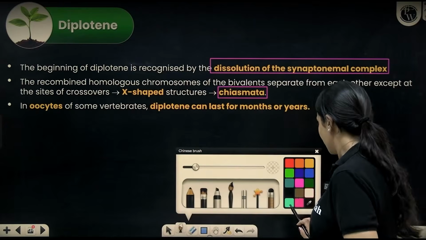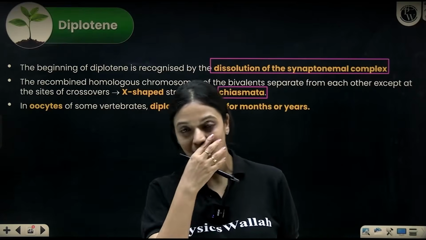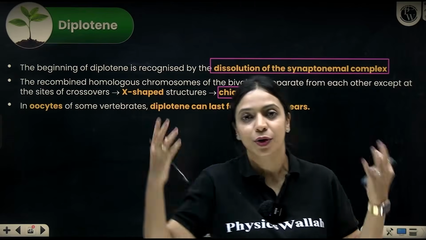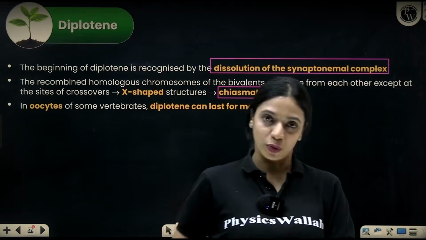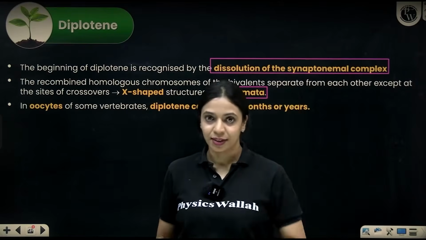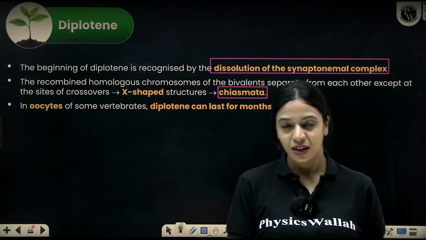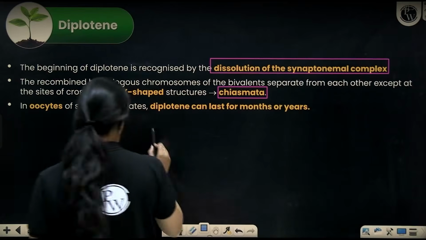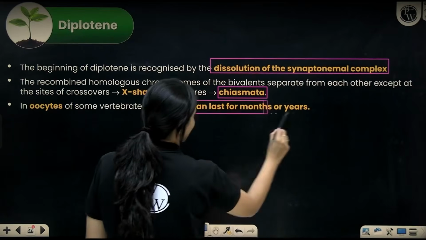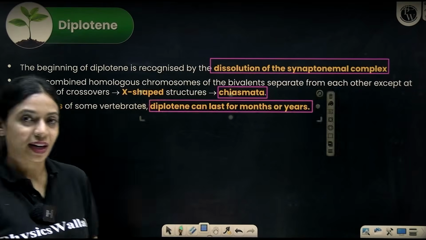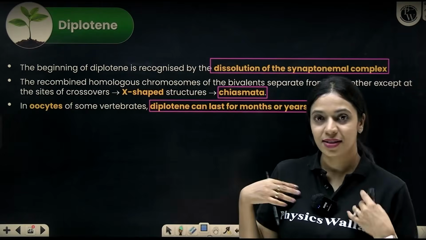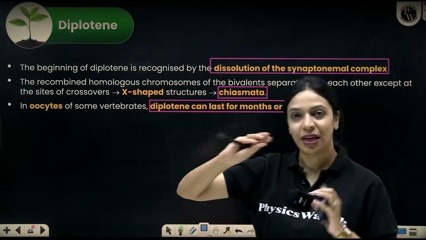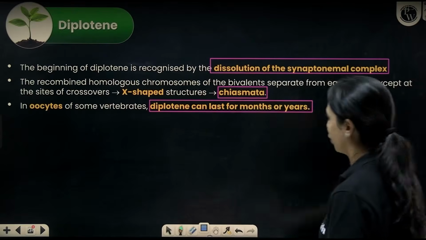You may have heard how in humans, especially in females, when oogenesis happens, it begins before the baby is even born. Right when I was in my mother's womb, I had started producing, oogenesis had begun in my ovaries. But that meiotic division will not continue. It will be arrested at one stage in prophase 1, typically in diplotene, not just in our oocytes, in the oocytes of many other vertebrates as well. You can see how the cell cycle will be arrested at diplotene and it will stay that way for many, many years. In us, it was arrested in diplotene even before we were born. Up until we attain puberty, it will be in diplotene stage itself. Okay, so that's an important point.